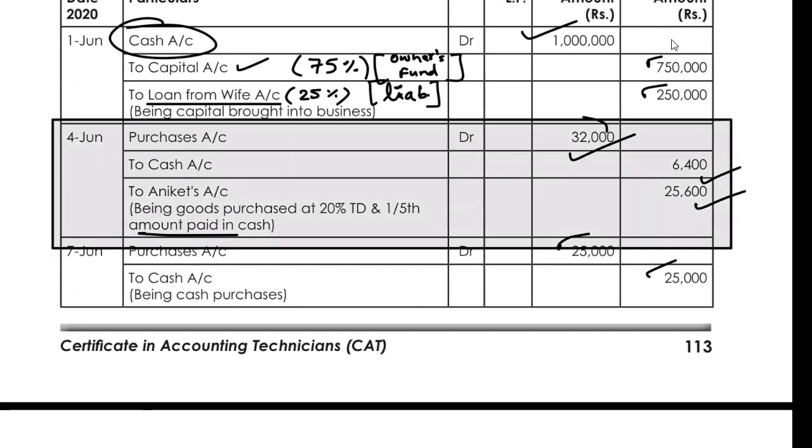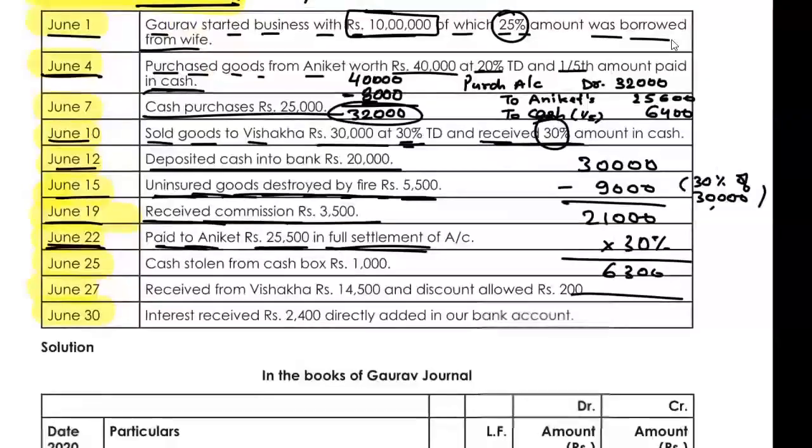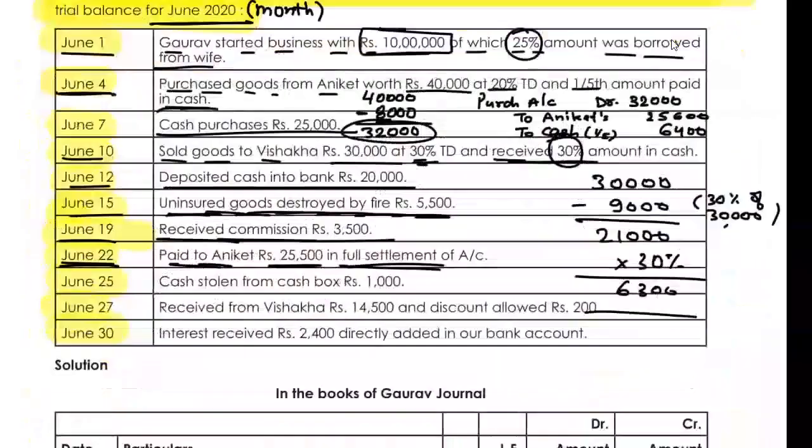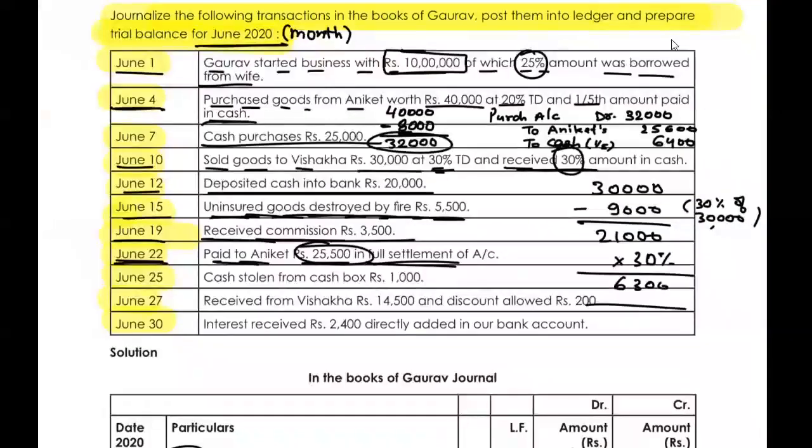So we have purchased 32,000, we have paid the cash 6,400 and we need to pay 25,600 more to Aniket. However, how much have we paid? We have paid 25,500 in full settlement. That means he has given us a discount of 100 rupees extra. So that would be our income.